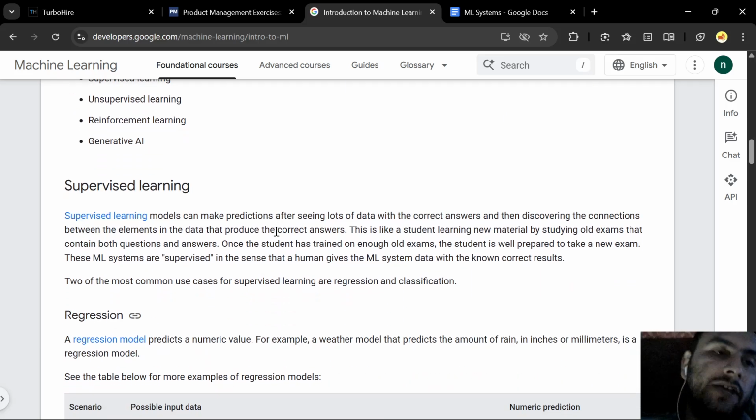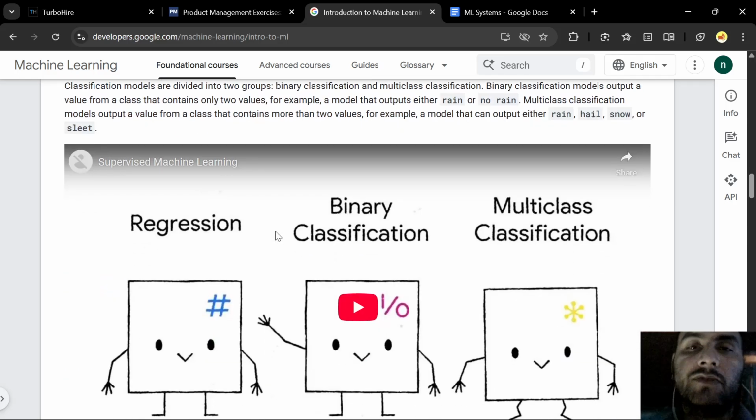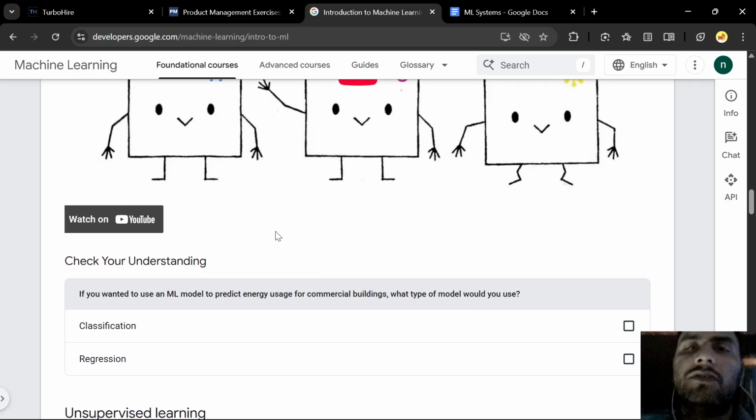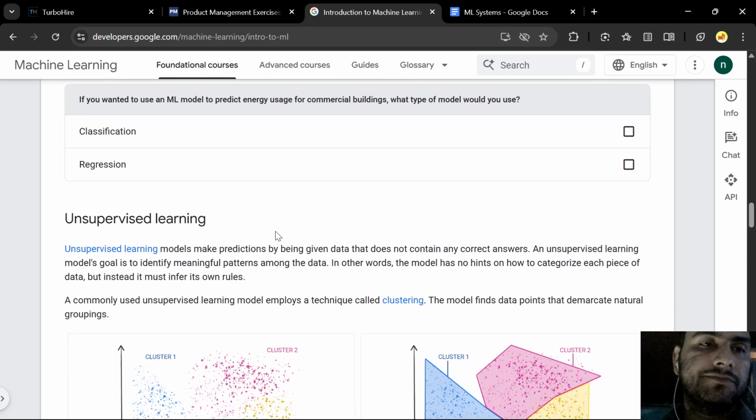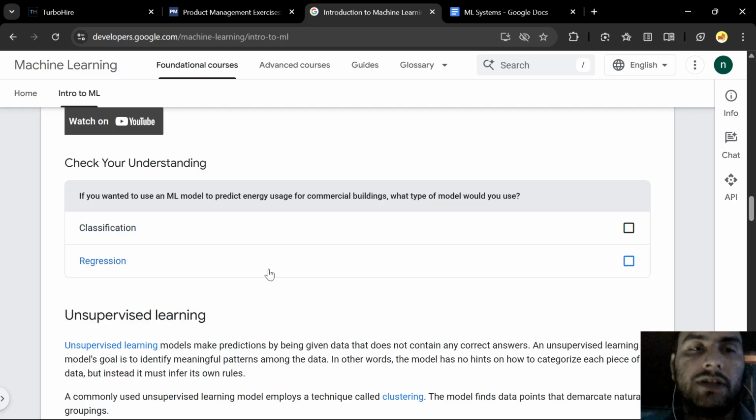Now moving on, the first type is regression, where you make predictions and it predicts a numerical value. The second is classification, where we classify, for example, whether this email is spam, whether this content is spam, or whether this is genuine or fake. That kind of thing is classification or regression.